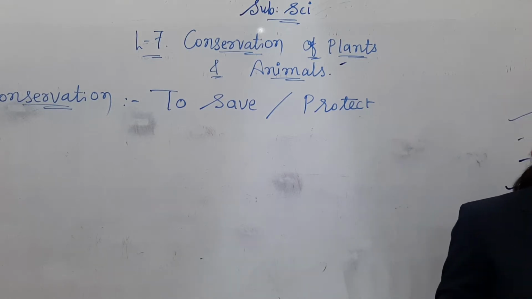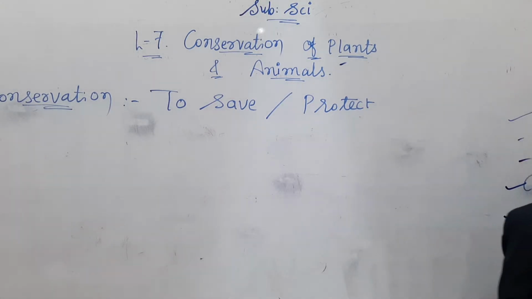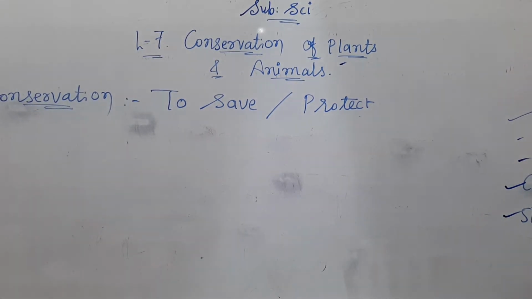Now here some definitions or some information are given that you learned in 7th standard, the last chapter, I think 17 or 18. The 18th chapter was there. In that you learned about Kaziranga Park and where that boy and girl went with her grandfather, and they learned about flora and fauna and everything, right?